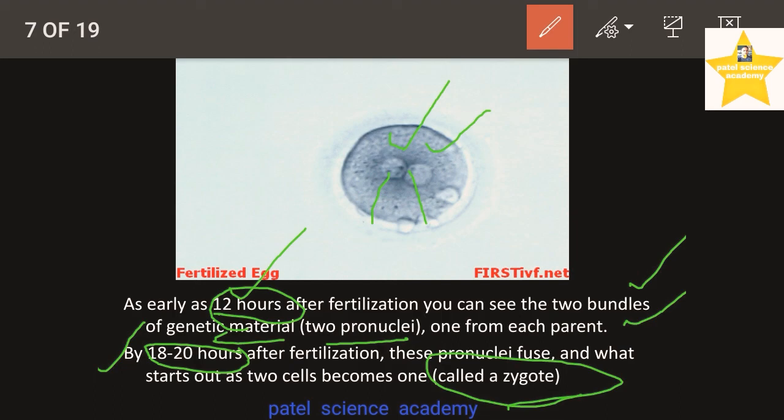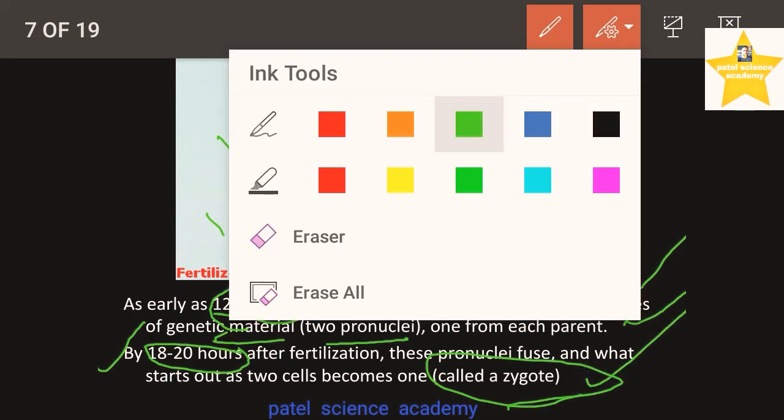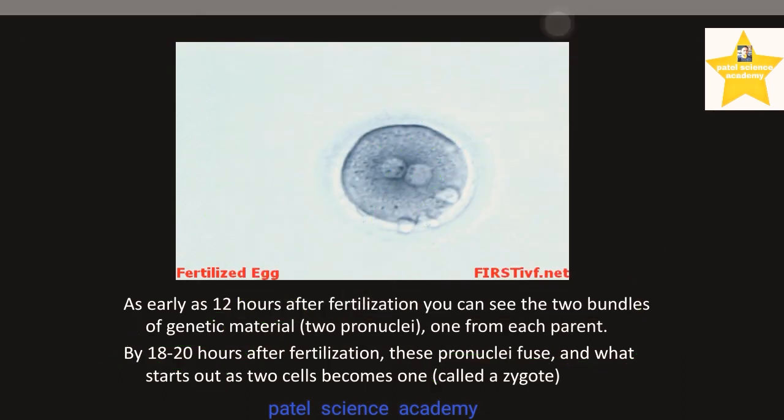So you can see that 12 hours after fertilization, these two pronuclei, one from each parent, male and female, that is from the sperm and the egg, are seen. And after 18 to 20 hours, these two pronuclei fuse with each other and become one nucleus, and we call that cell a zygote. So this zygote is the product of fertilization.